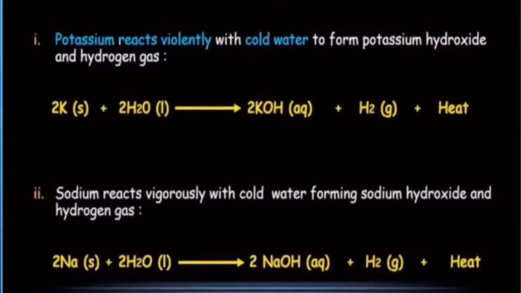So the chemical equation will be K, meaning potassium, reacts with cold water, H2O, it gives potassium hydroxide, meaning KOH, and hydrogen gas is released, plus H2, and a lot of heat energy is also released, so it catches fire with cold water.